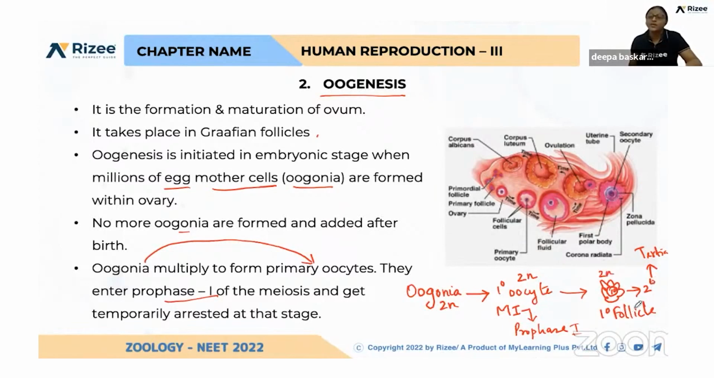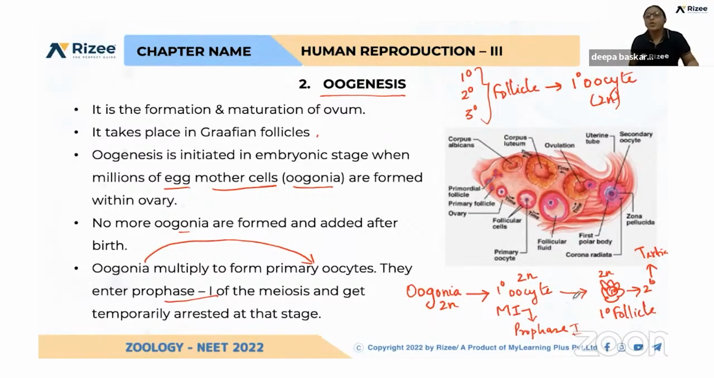What is the difference between primary follicle and secondary follicle? Here more granulosa cells are surrounding. To differentiate primary and secondary follicles, they named them like that. The number of granulosa cells surrounding the primary oocyte varies in primary and secondary follicles. Please be clear: the primary follicle, secondary follicle, and tertiary follicle, these three have a primary oocyte inside, which is 2n in number.